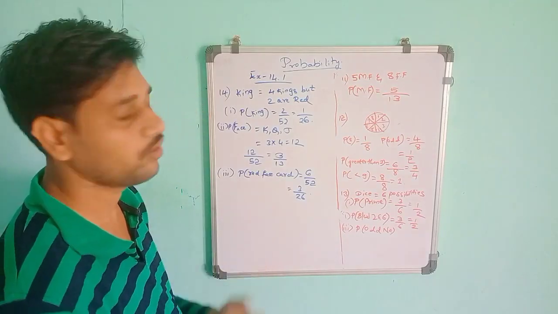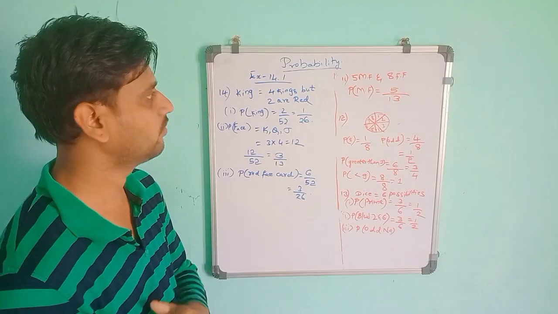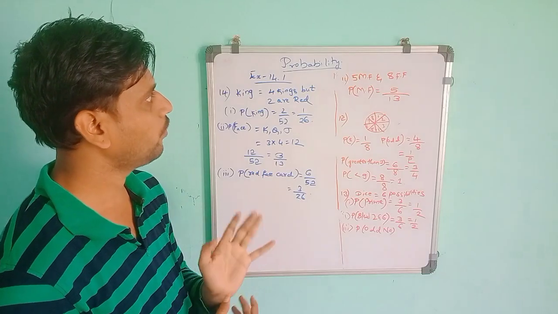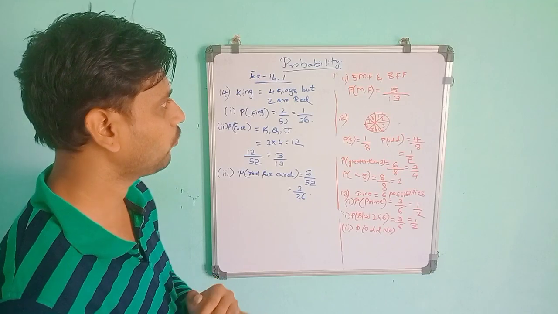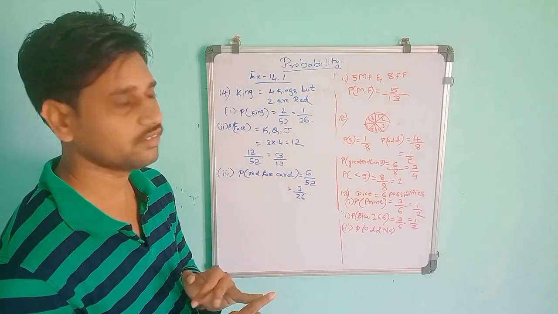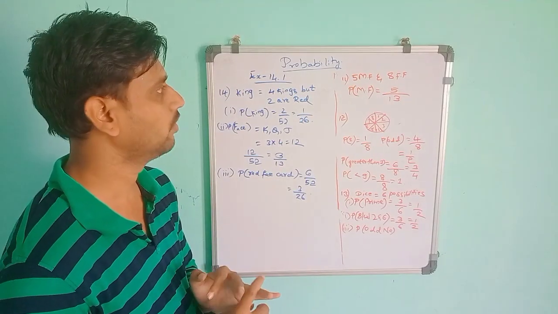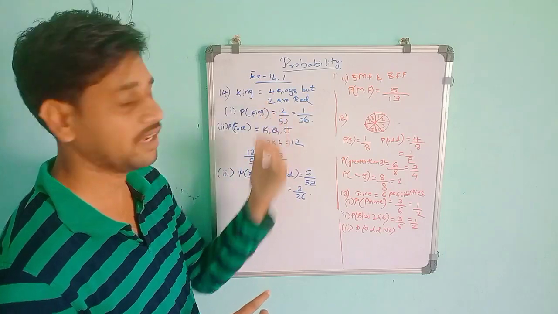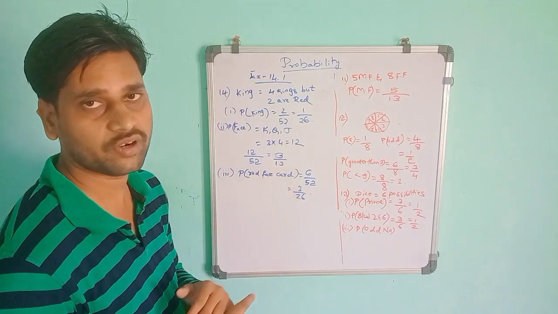Up to here, this is enough for this session. We can continue the remaining probability problems in the next session. We have only up to 2 dice here. There are 3 dice also, but they have given problems based on only 2 dice, so I did only 2 dice. Otherwise they give problems in terms of colors, playing cards or coins. Coins, I told you, it is 2 raised to n.